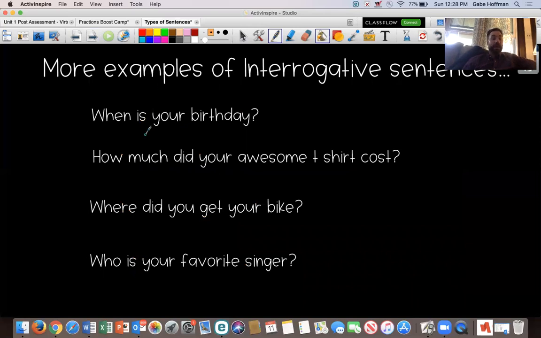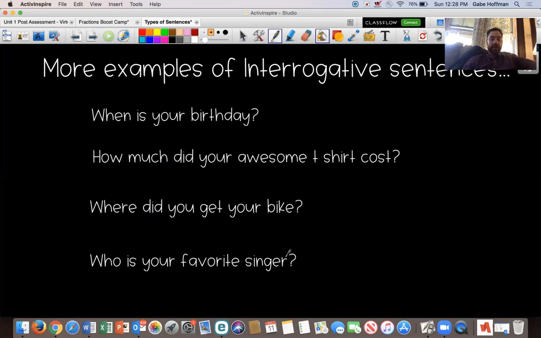Things like, "When is your birthday?" Starts with a capital letter, ends with a question mark. Ask the question of when something happens. "How much did your awesome t-shirt cost?" Starts with a capital letter, ends with a question mark, and asks the question about how much something costs. "Where did you get your bike?" Starts with a capital letter, ends with a question mark, asks a question about where.